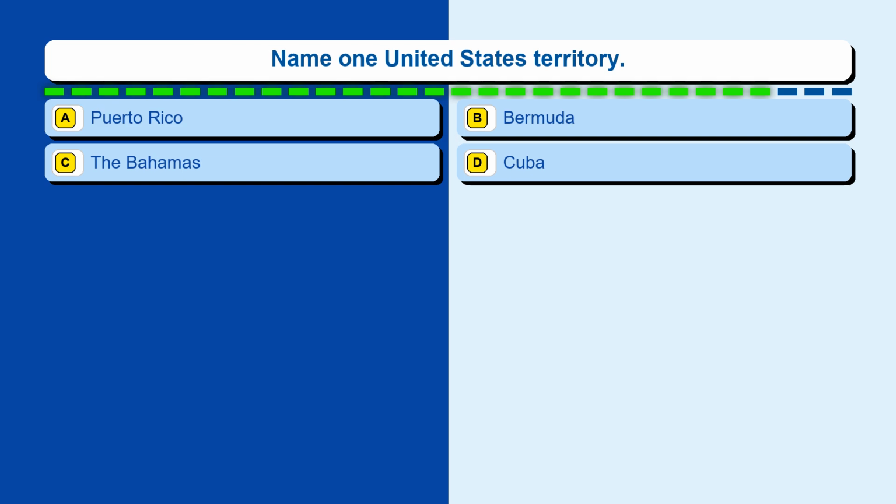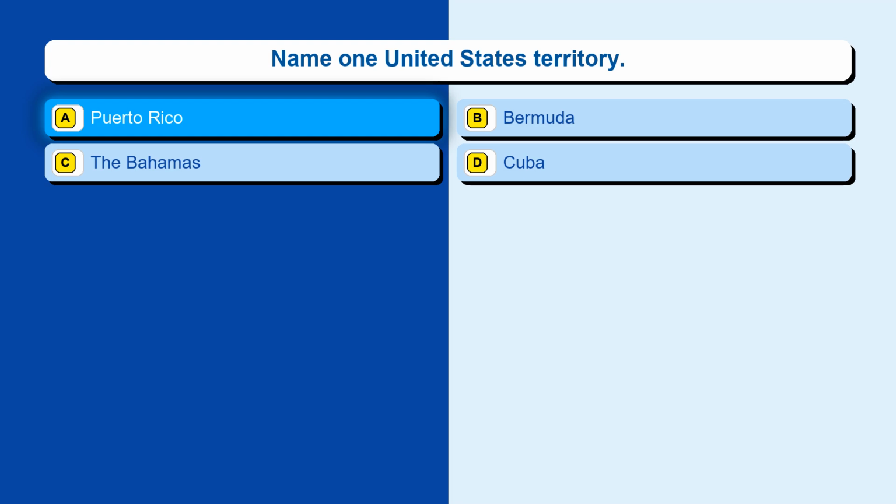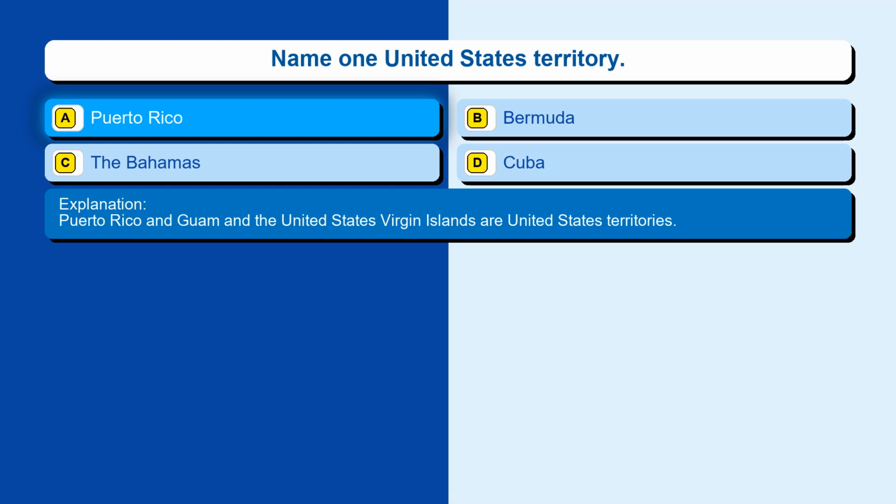Question 21. Name one United States territory. Option A, Puerto Rico. Option B, Bermuda. Option C, the Bahamas. Option D, Cuba. The correct answer is option A, Puerto Rico. Puerto Rico and Guam and the United States Virgin Islands are United States territories.